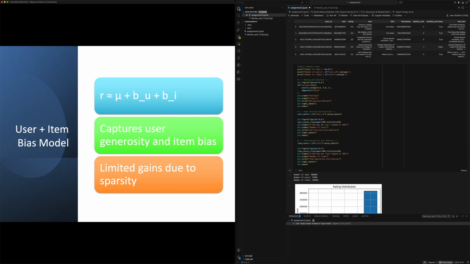However, due to the distribution of our data, with most movies getting very few reviews and most users providing very few reviews also, this in practice means that this model does not perform significantly better compared to the user bias model.